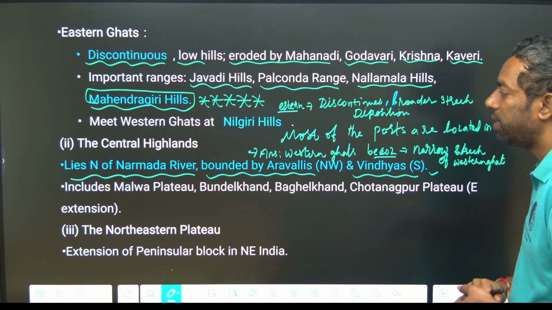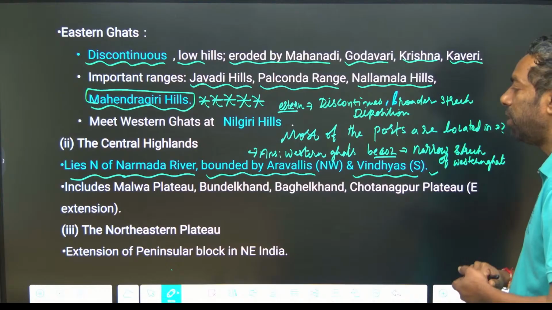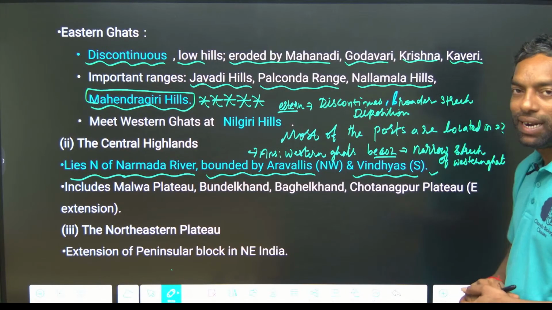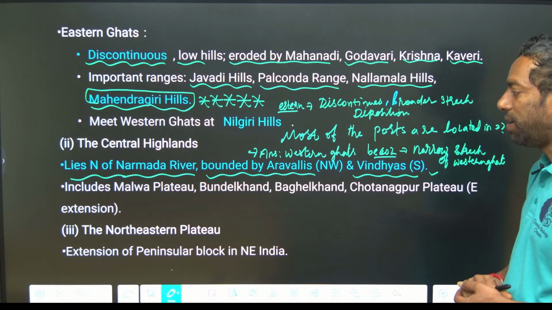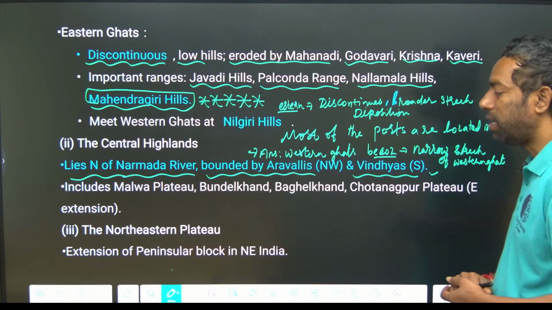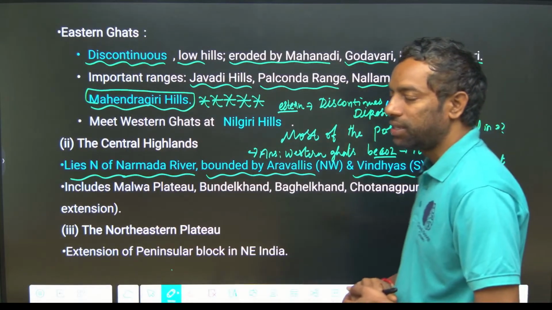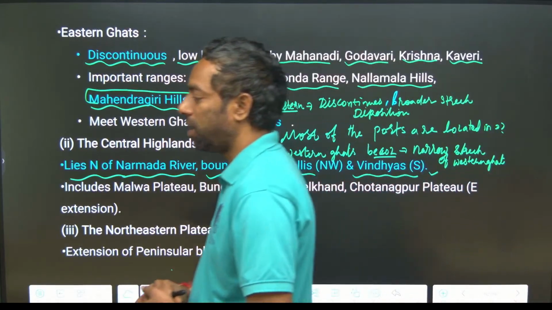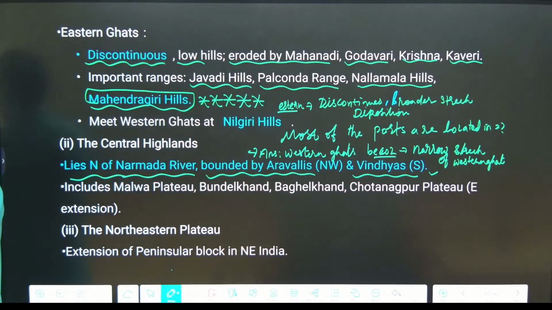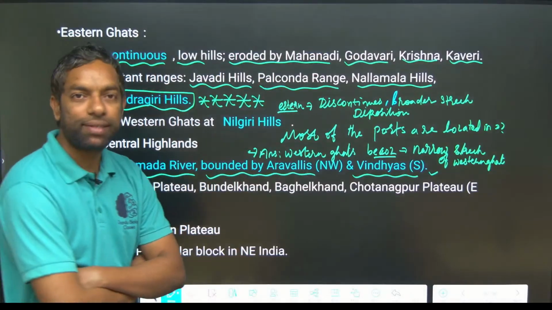It includes the Malwa plateau, Bundelkhand and Chota Nagpur plateaus, the central mainland plateaus. Okay, the northeast plateau is the extension of northeast India, like the Shillong plateau. Okay, I hope you understand this.